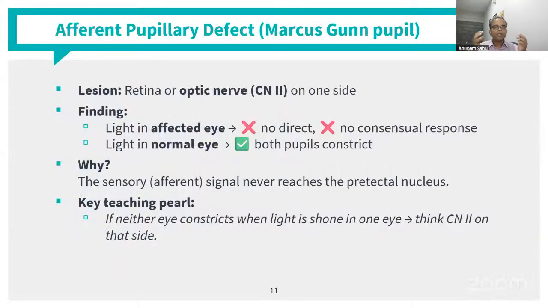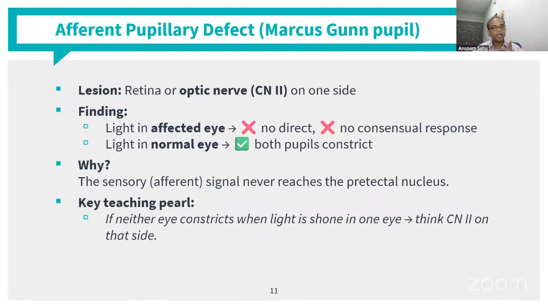So coming to an afferent pupillary defect. What happens with an afferent pupillary defect is that we know that the lesion is in the retina or in the optic nerve on the same side. Okay. So when you throw light on the affected eye, there is no direct response and no consensual response, or there's not a very brisk direct and consensual response.